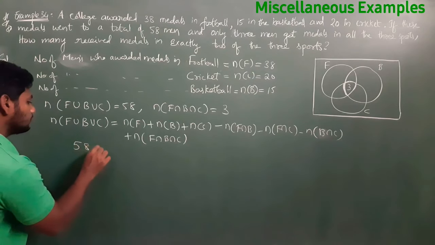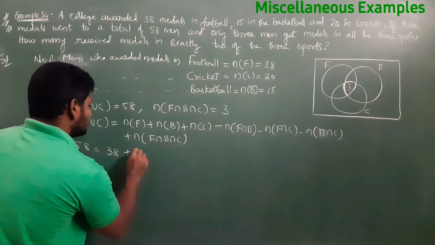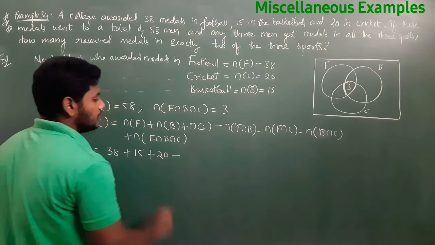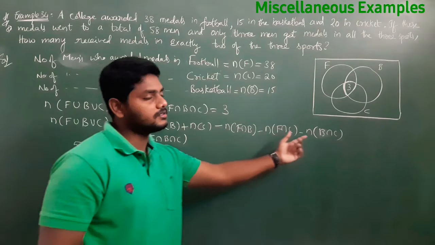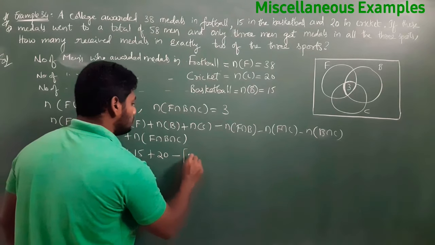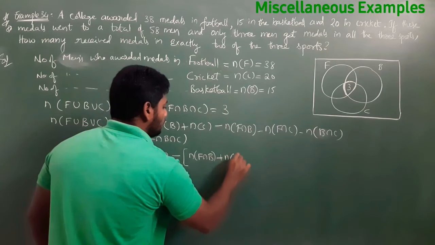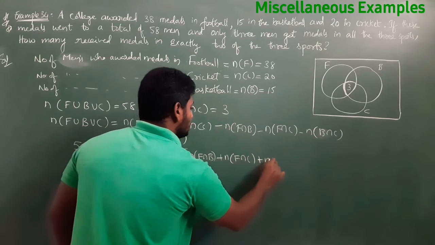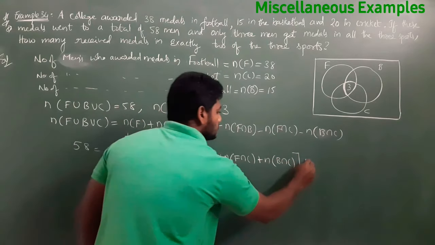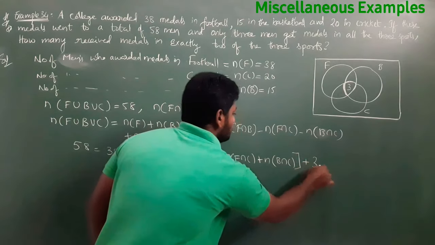This is 58. N of F is 38, N of B is 15, N of C is 20. Did they give any intersection parts data? They did not. So I will take minus common: N of F intersection B plus N of F intersection C plus N of B intersection C, plus N of F intersection B intersection C, which is 3.